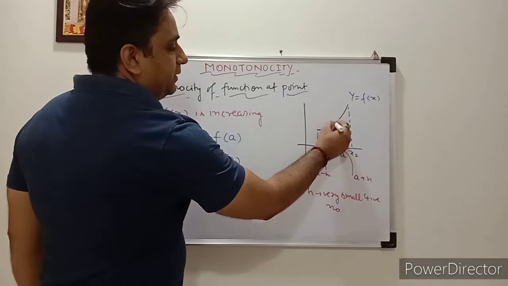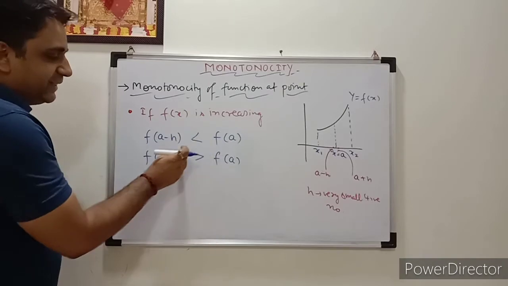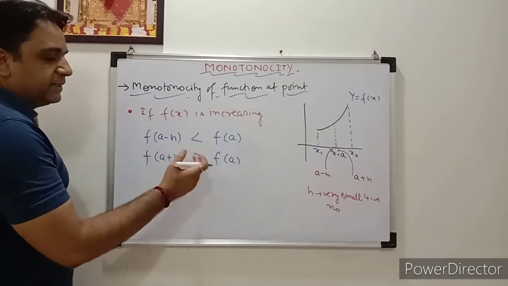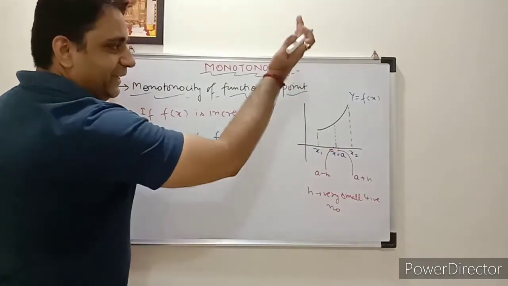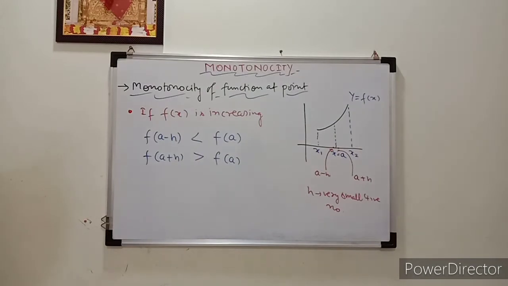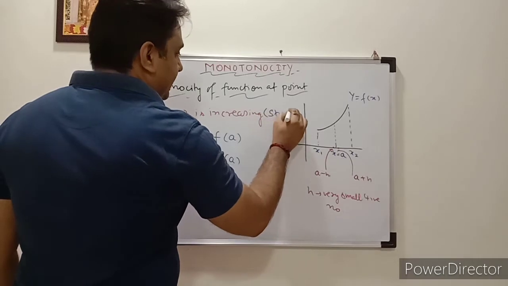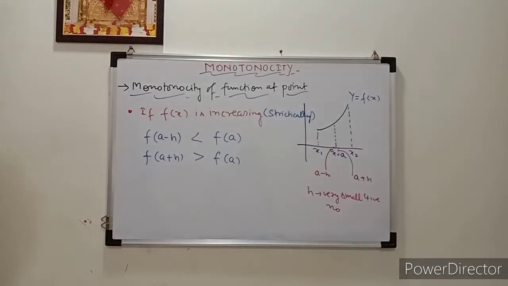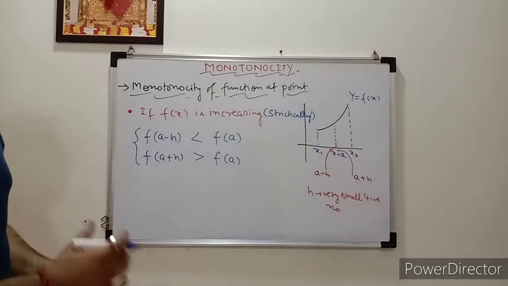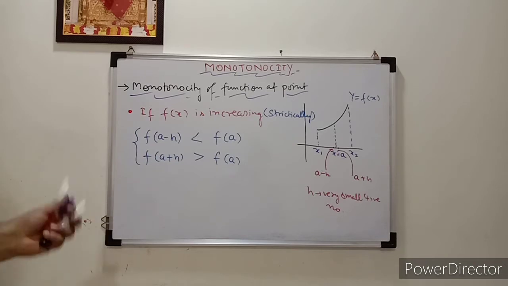Just near a, left side and right side, we'll check that f of a minus h is less than f of a, and f of a plus h, the right side of that point, is greater than f of a. Means the function will be just increasing. Correct? So here you can say that function f(x) is increasing, or strictly increasing. For strictly increasing, these two conditions are very important. In numericals we'll see how to check whether a function is increasing or decreasing in an interval and all those things.